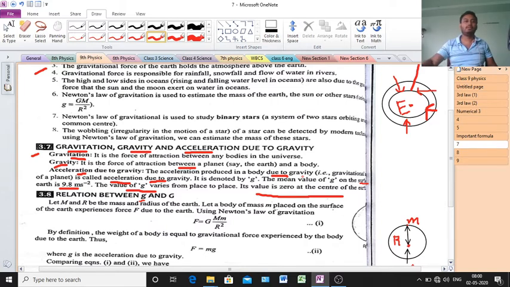It is the force of attraction between a planet and a body. That is a very important point. The attraction between a planet and a body is the force of attraction called gravity.